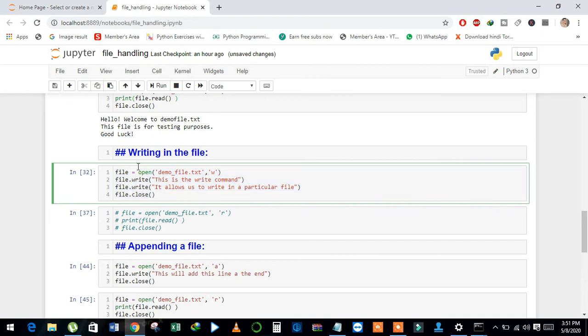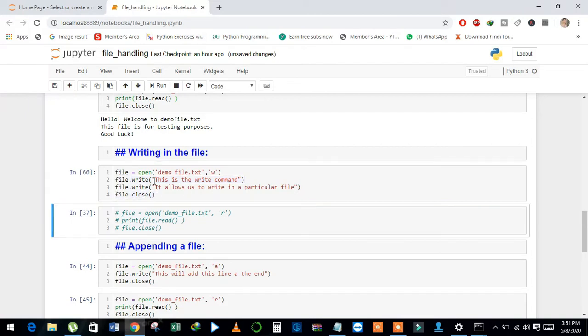And see here, for writing the data, we will open the file in W mode, and with the write method we can write data in the file, and then we close the file.